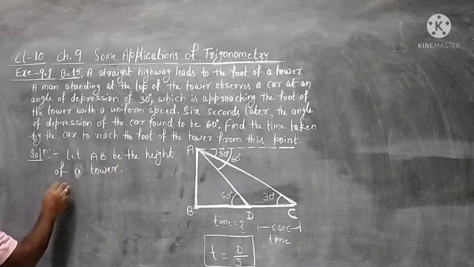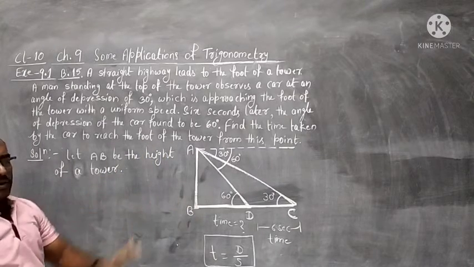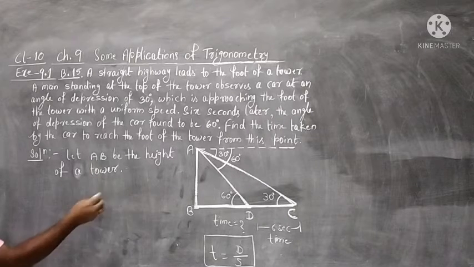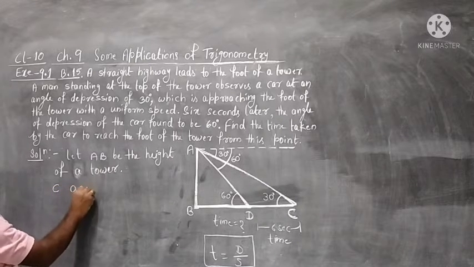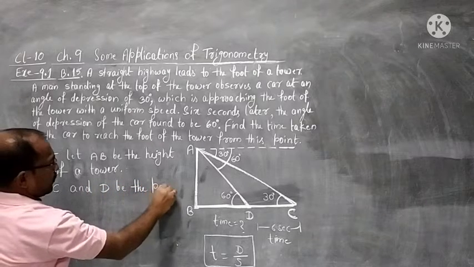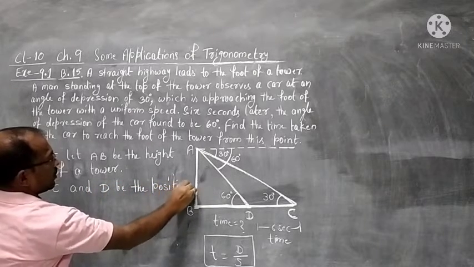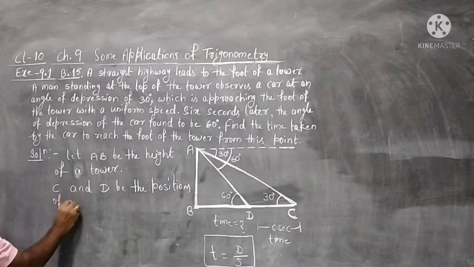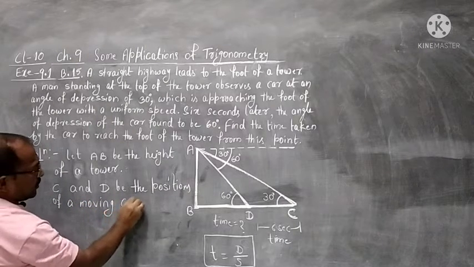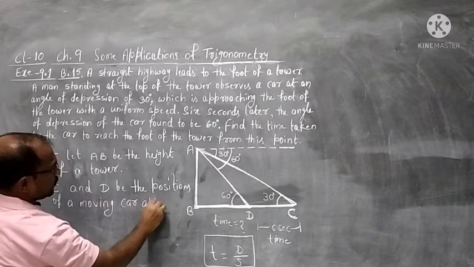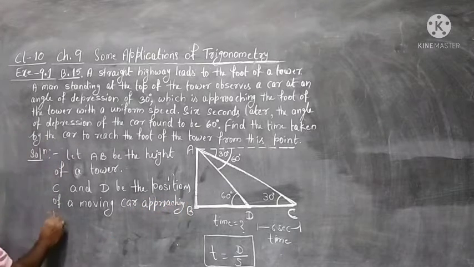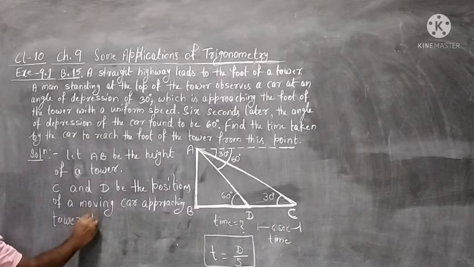C and D are the positions of a moving car approaching towards the foot of the tower.